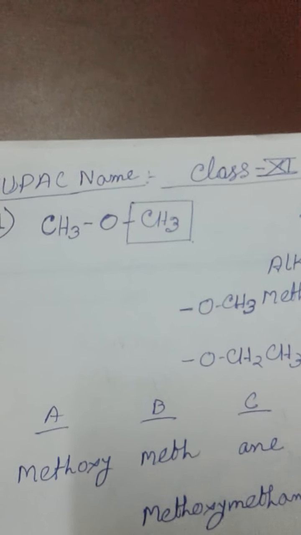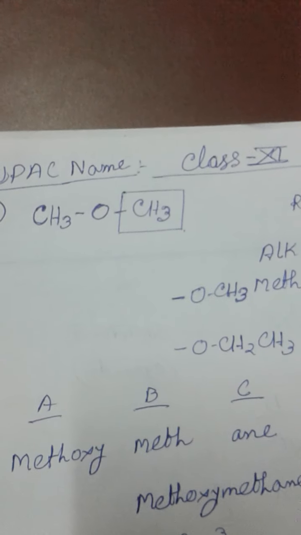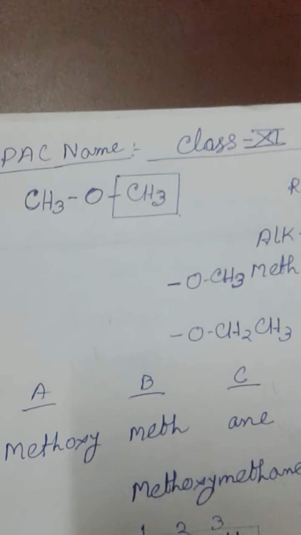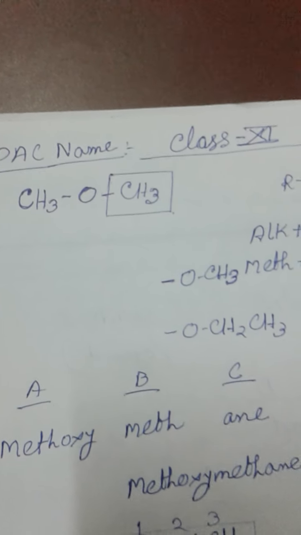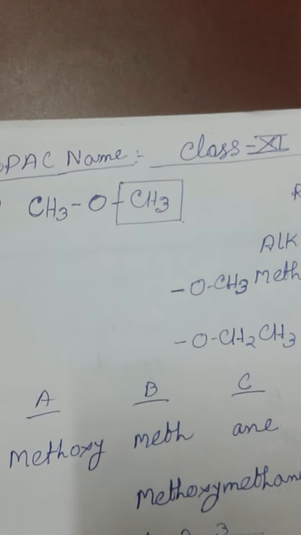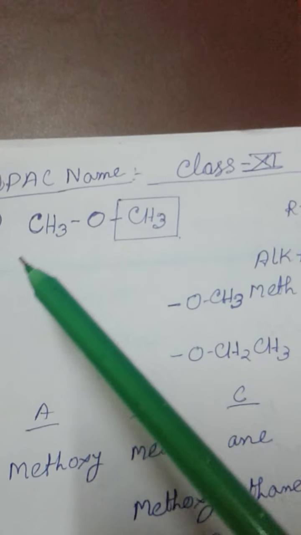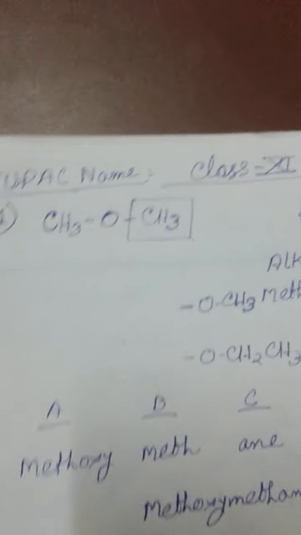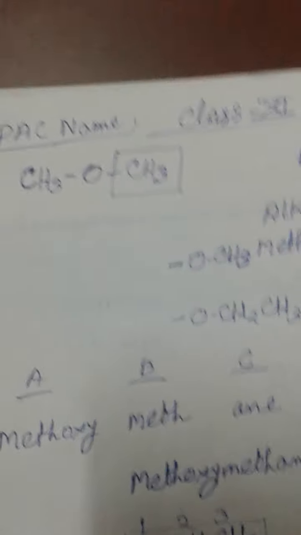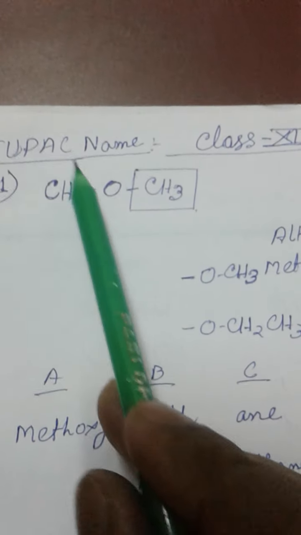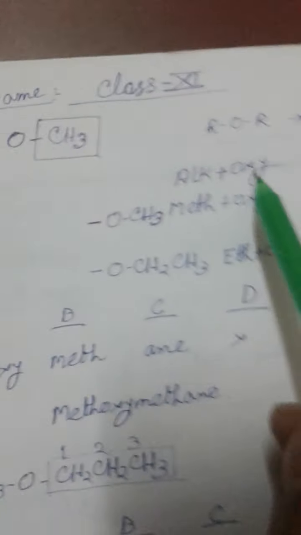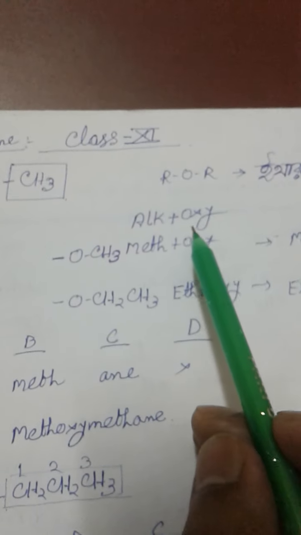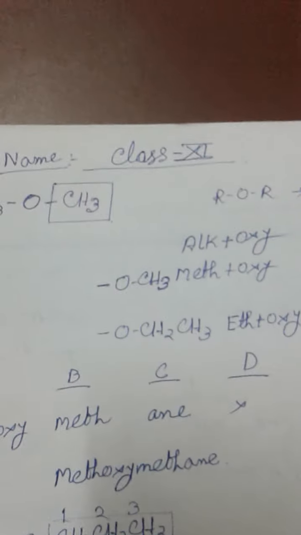main chain, and if the two carbon chains are different, then the carbon chain with the maximum number of carbons is considered as the main chain. Here two carbon chains are similar, so only one carbon chain is considered as a main chain, and the other carbon with the oxygen atom is considered as an alkoxy. Here you notice the functional group has